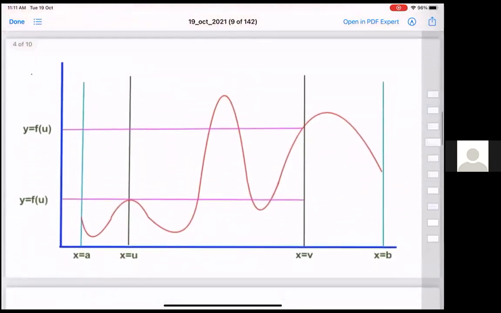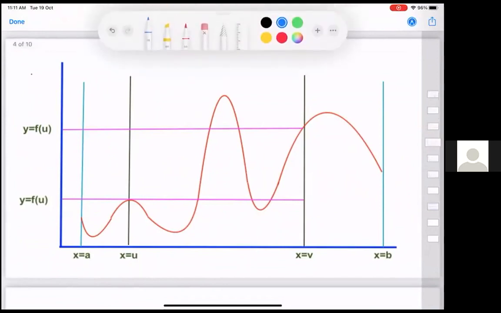And here is an example which I had drawn out earlier itself so that I don't make a mess while drawing while teaching. So this is the y-axis, this is the x-axis, this is the point x equal to a, this is the point x equal to b, and this is my u, this is my v. Okay, so this is what I take. y equal to f(u) is this line, y equal to f(v) is this line.